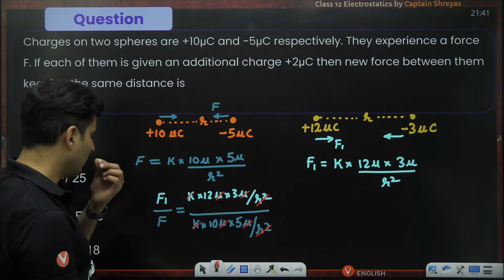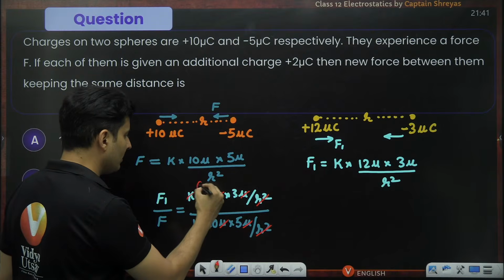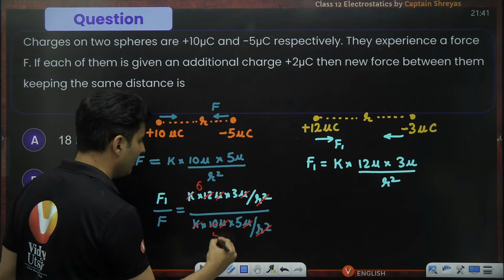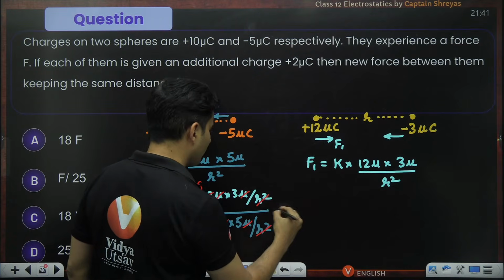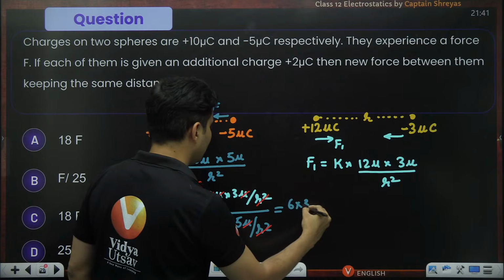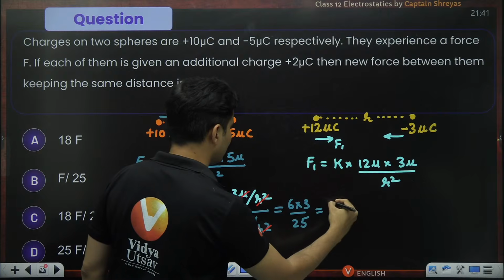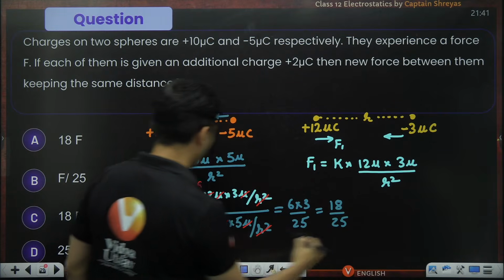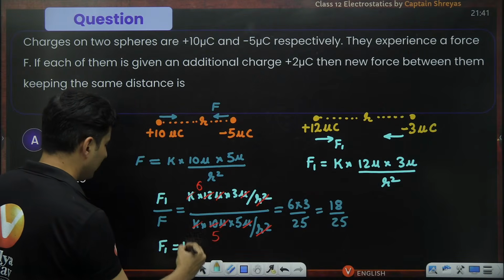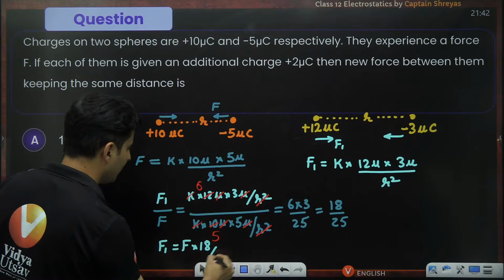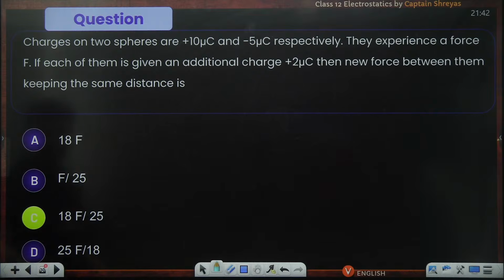I think we can also cancel 12 with 2 times, which will become 6, and 10 with 2 times, which will become 5. So we are now left with 6 multiplied by 3 over 5 5s are 25. So 6 3s are 18 by 25. Therefore, what is the value of F1 that we'll get? F will go on the top, and this will be nothing but 18 by 25. So 18 by 25 F, which is option C, is the right answer.